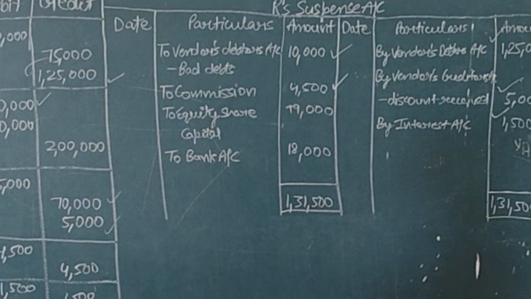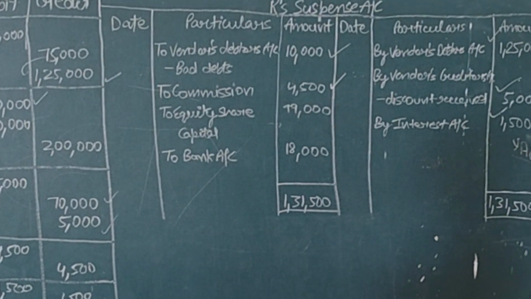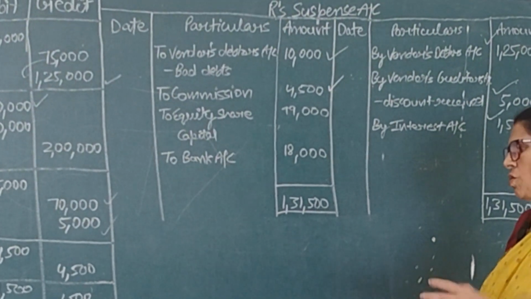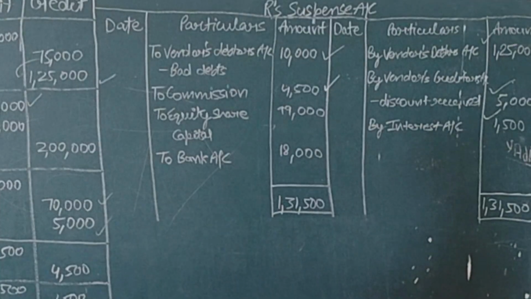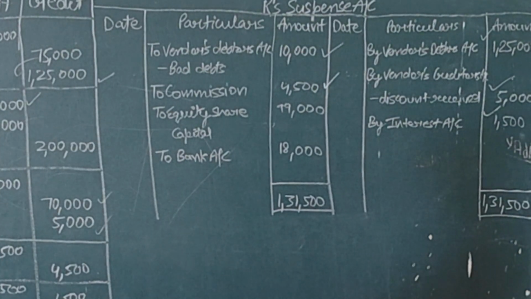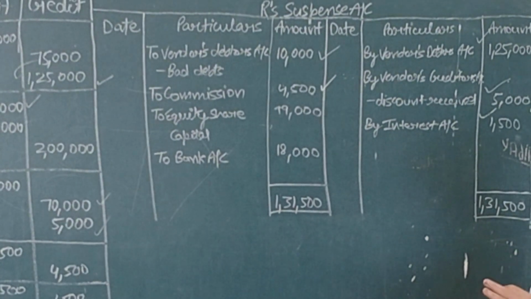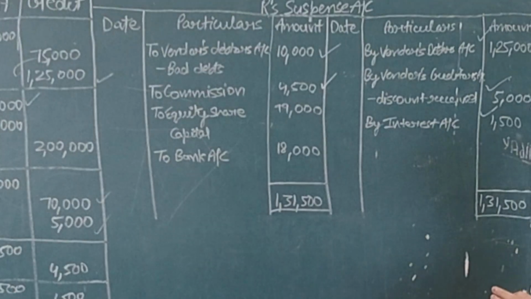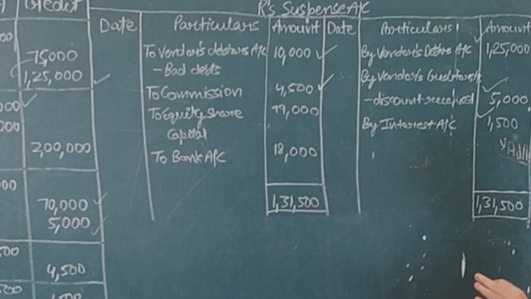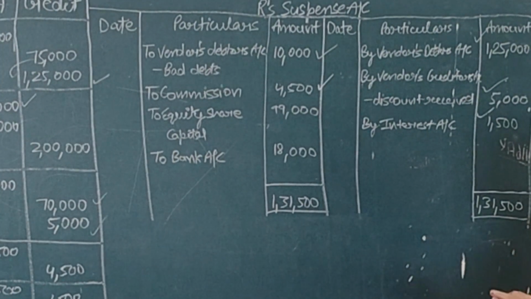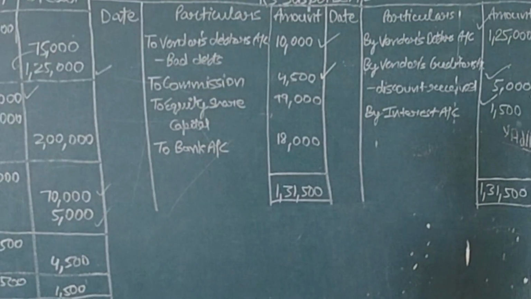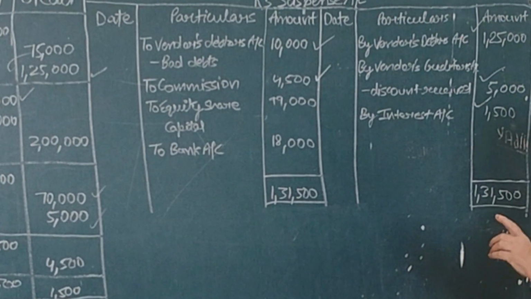Our suspense account 1,17,000. How are we getting 1,17,000? Already you know about it. And discount on issue of shares, that is 1,000. Total equity share capital is how much? 1 lakh. 18,000 is the balancing figure.